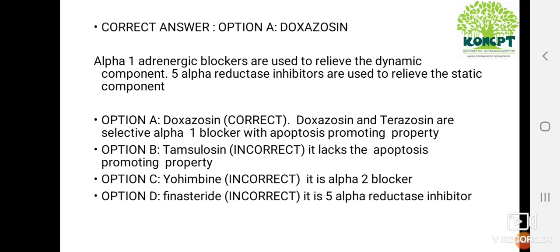Option B is tamsulosin. It lacks the apoptosis promoting property. Option C is yohimbine. It is an alpha-2 blocker. So the answer here is doxazosin and also terazosin. They relieve the dynamic component and also they have apoptosis promoting property.